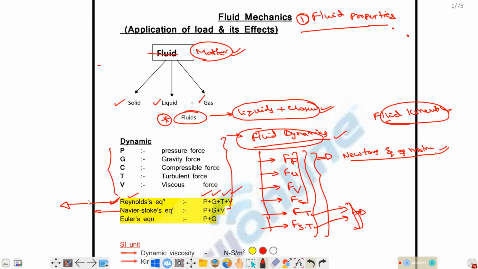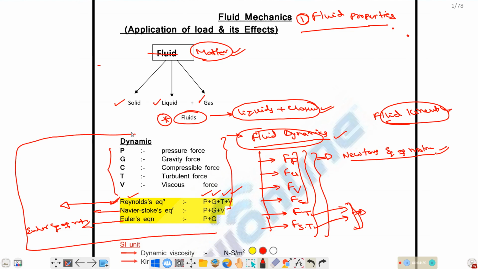So Navier-Stokes equation of motion में what forces we consider? We consider pressure force, gravity force and force due to viscosity. And if we consider further only pressure force and gravity force in the analysis of the fluid flow, then we name it as Euler's equation of motion. You get all these things in fluid dynamics. We generally don't discuss them in fluid properties. Okay. So fluid dynamics we will discuss.